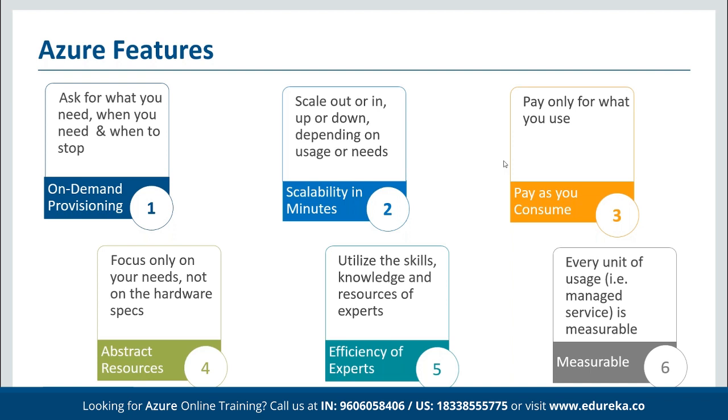And then here we can focus on abstract resources. That means we can focus only on a requirement and start deploying exactly as per the need. We can choose the services that we are looking for. For example, suppose we have a requirement of deploying a multi-tier architecture, then we can take the help of multiple services, and we don't have to focus on additional services which we are not going to use. We can limit ourselves to the resources meant for us, and through that we don't end up with something more expensive than what we have planned for.